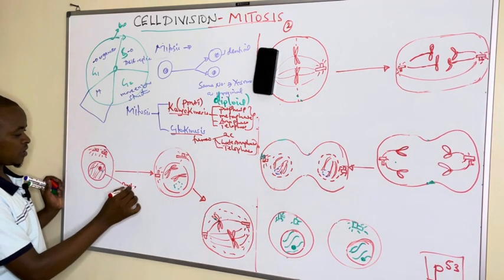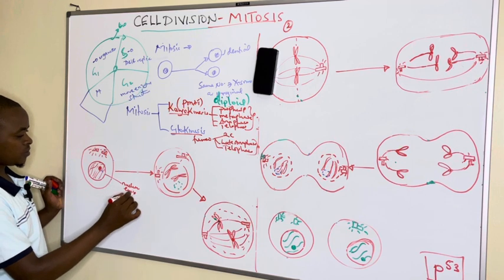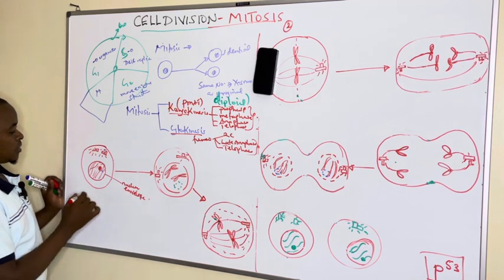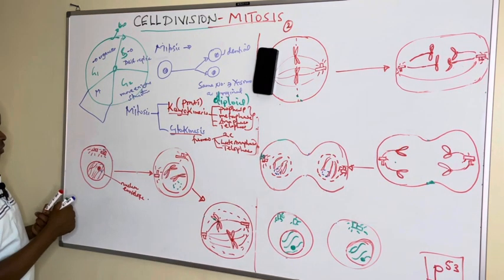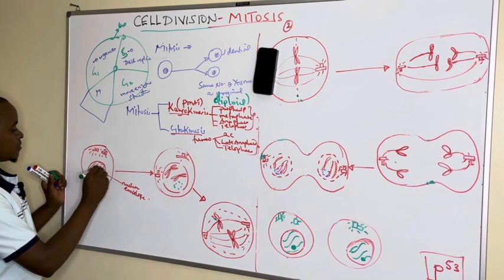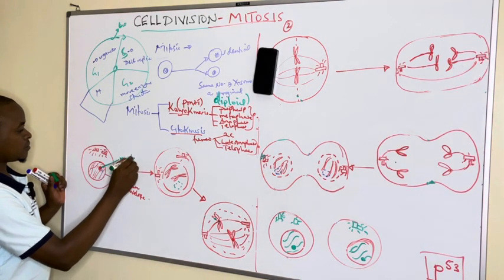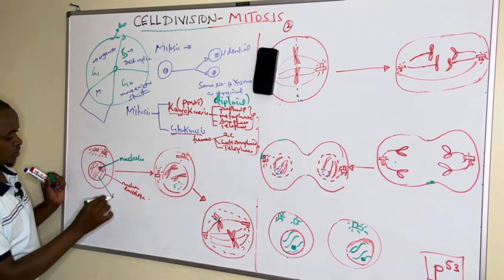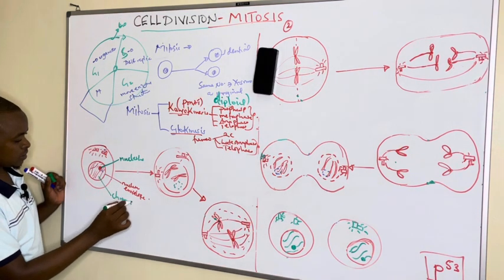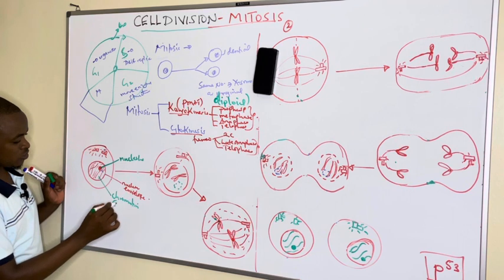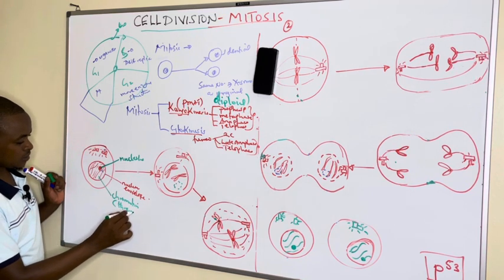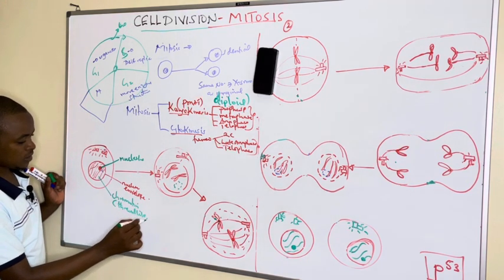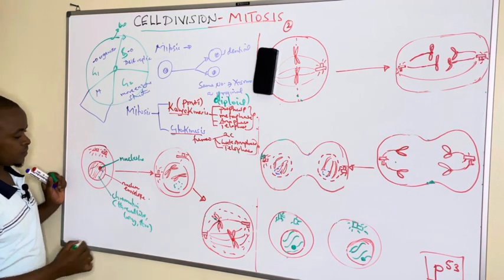It is also made up of the nucleolus, and it has chromatin, and these chromatin are thread-like, long, and thin.